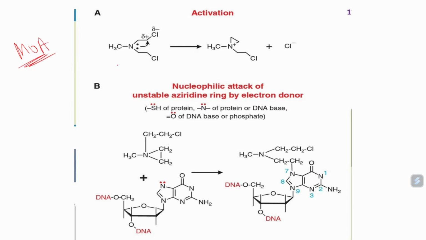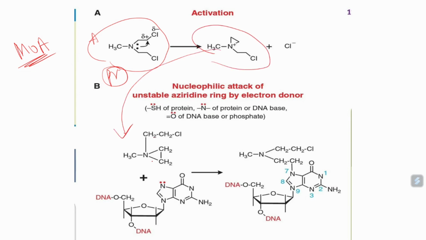Actually, mechlorethamine is an alkylating agent. First, the inactive form or prodrug of this drug will be activated. This active form of mechlorethamine will go and bind to the base pairs of DNA. See, this is the guanine molecule of DNA. Each DNA has guanine, cytosine, all these are base pairs. In that, guanine is very important.